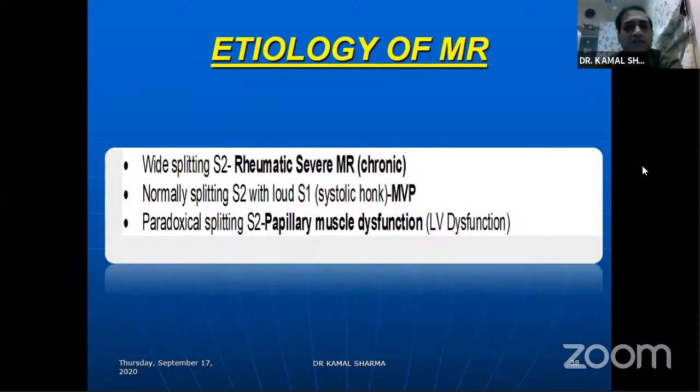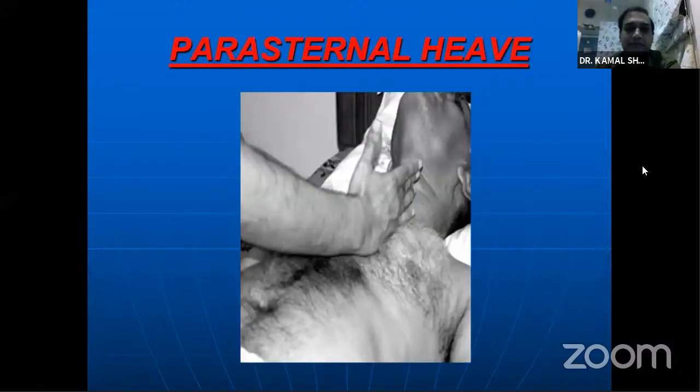The etiology of MR can also be understood based on the sounds. You can differentiate what etiology you're dealing with. A wide splitting is very often found in rheumatic MR. A normal split you'll find in MVP with a loud S1 actually. And the paradoxical split will be there in PMD, papillary muscle dysfunction, because of intraventricular conduction delays. So wide split is rheumatic, normal split is MVP, paradoxical split is PMD.